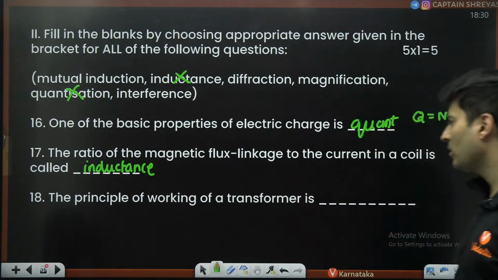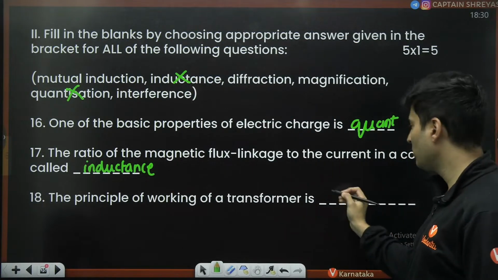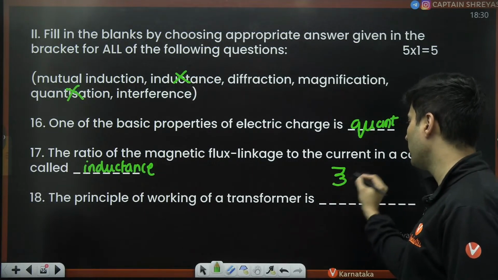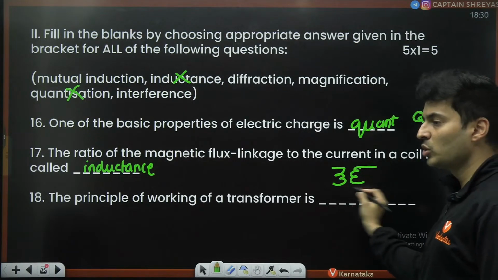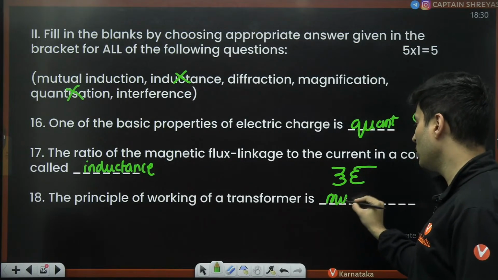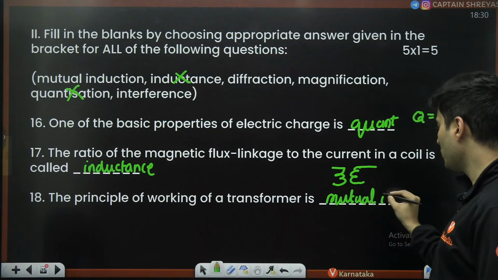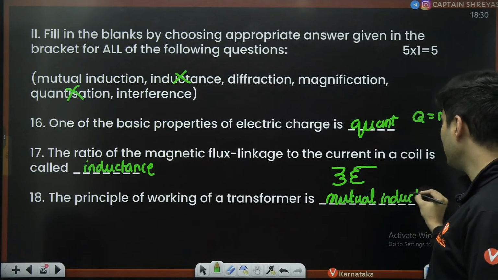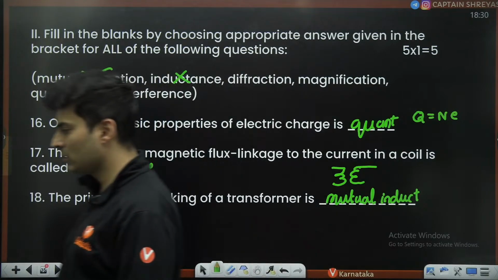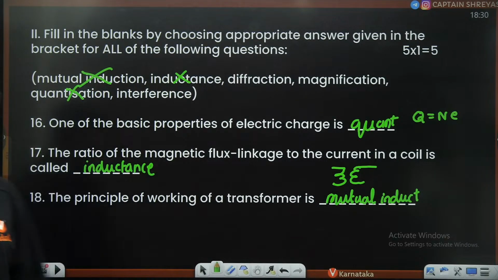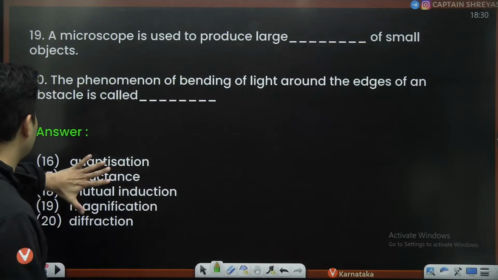The principle of working of a transformer. What is the principle of working of a transformer? You have 2 coils. What do they link with each other? Mutually induct. So mutual induction should be the answer for this. So this word is also gone, my dear students. Yes, very good. Let's go to the next. Don't see the answers here.